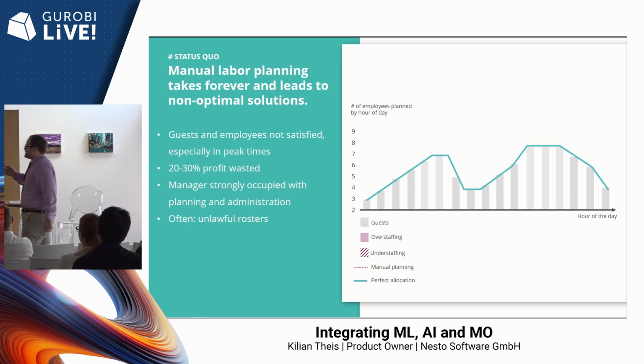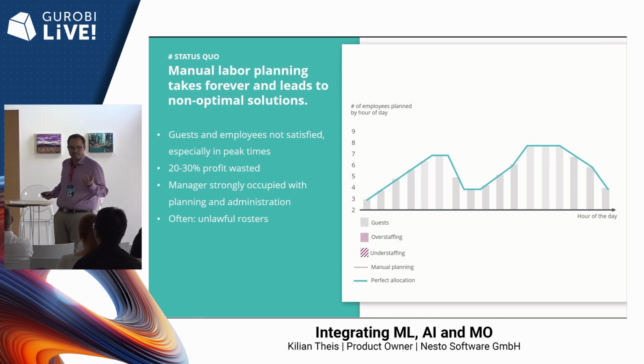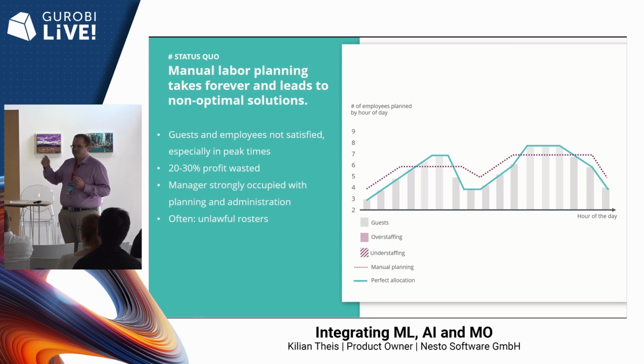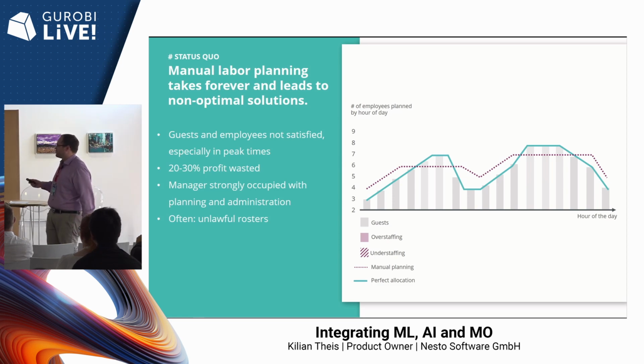This theoretical employee demand or perfect allocation is indicated here by the blue line. And as I already stated, we see these two peaks there. In practice, we often observe schedules that lead to an allocation that looks like this red dotted line. So it follows the shape of the perfect allocation, but as you can see, it doesn't fit it perfectly at all.